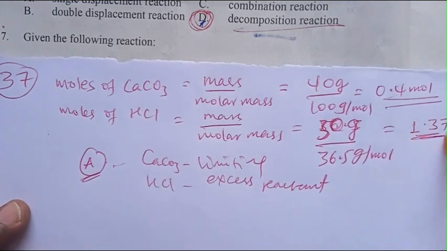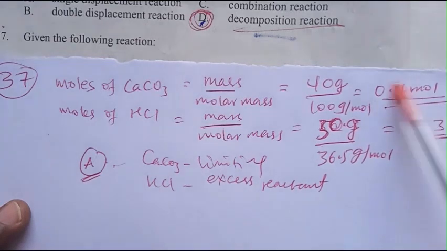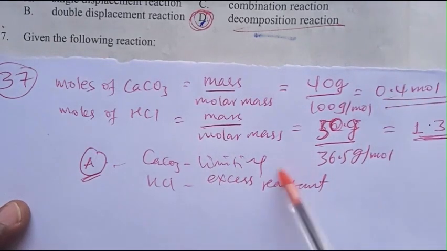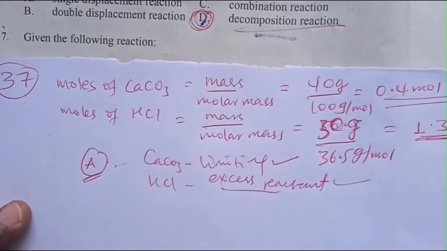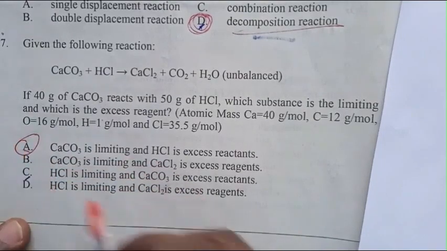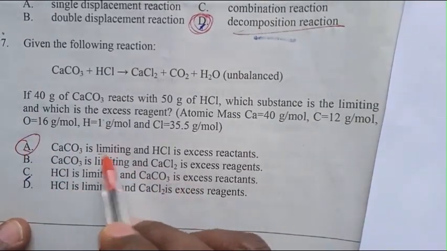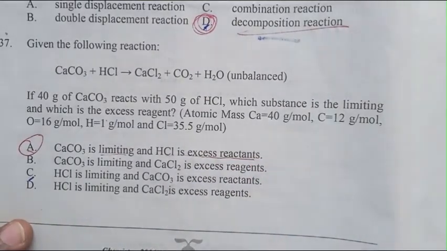Hydrochloric acid is 1.37, calcium carbonate is 0.4, so calcium carbonate is the limiting and HCl is the excess reactant. The answer is A. Calcium carbonate is the limiting and HCl is the excess reactant.